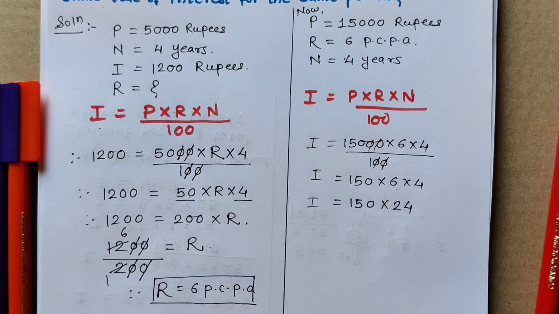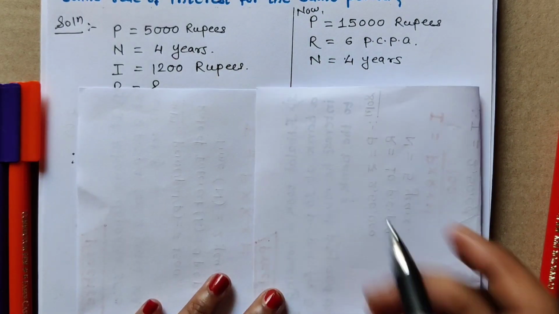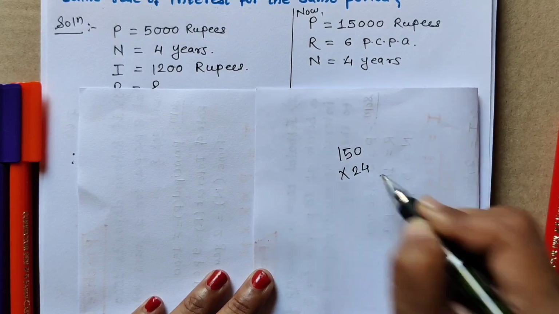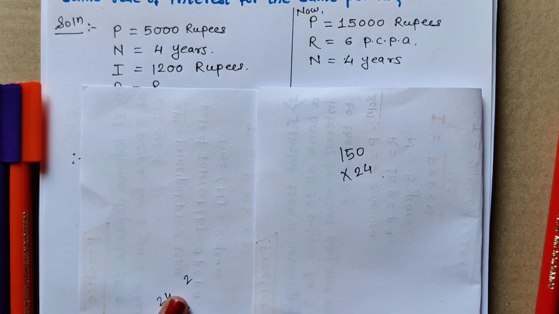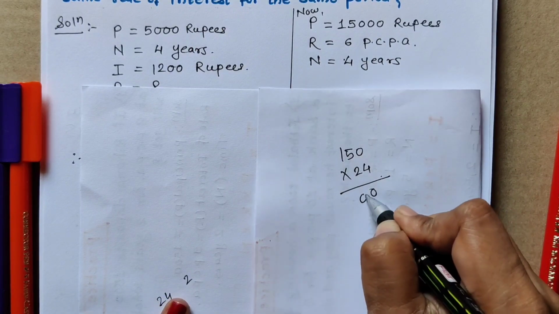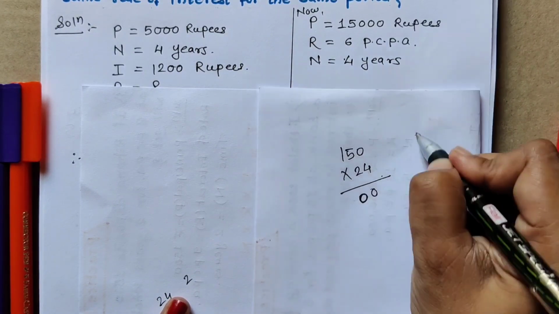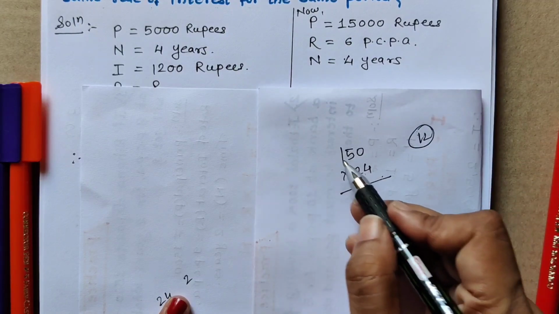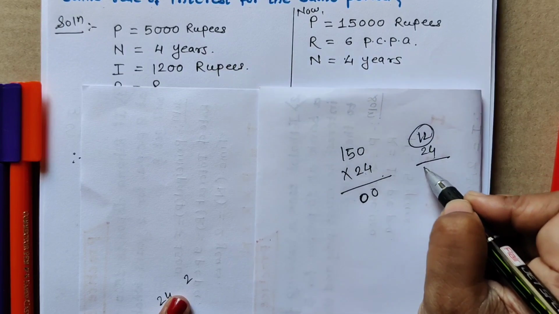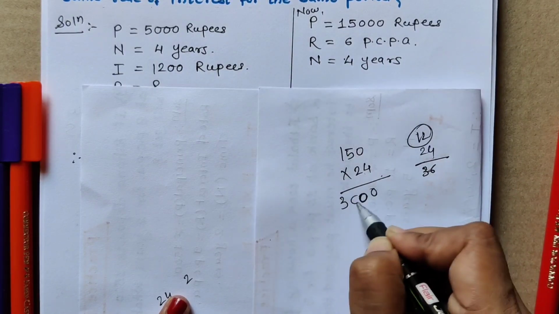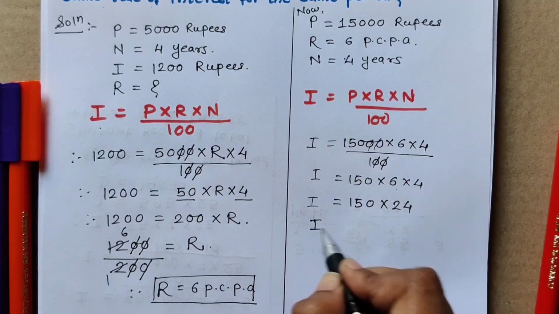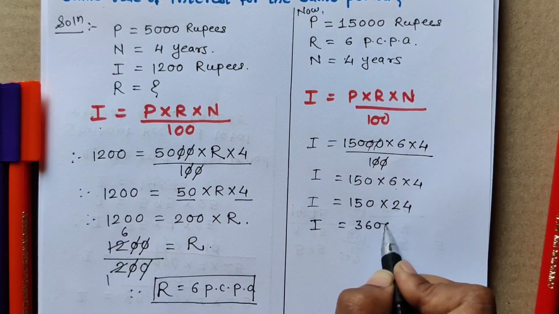Now find out 150 multiplied by 24. 24 zeros are 0. 24 5s are 120. For 120, 0 I have written, 12 carrying. 24 ones are 24. 24 plus 12 is 36. So 3600 is our answer. So we write here I is equal to 3600.